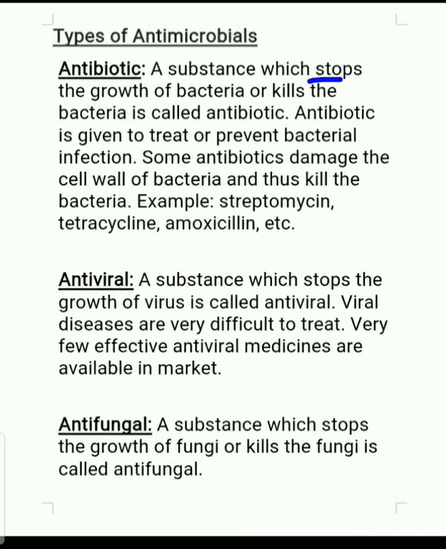An antibiotic is a substance which stops the growth of bacteria or kills the bacteria. Antibiotics are given to prevent bacterial infection. In case of bacterial infection, doctors also prescribe antibiotics. Some antibiotics damage the cell wall of bacteria and thus kill the bacteria. For example, streptomycin, tetracycline and amoxicillin are all antibiotics.